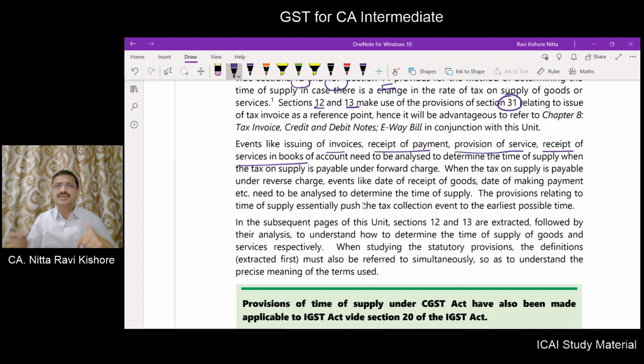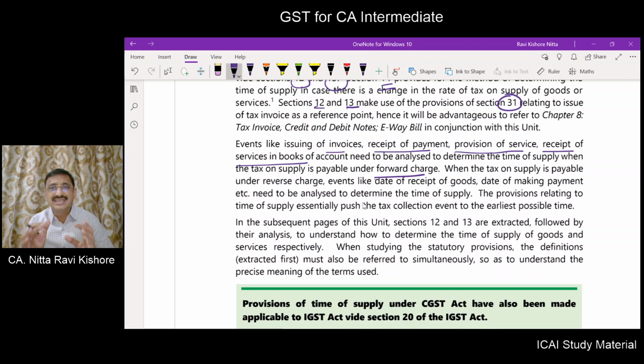All these points will be taken into consideration for determining the time of supply when the tax on supply is payable under the forward charge. Of course, certain other conditions which will be discussed now will also have to be taken into consideration for determining the time of supply of good or service in respect of reverse charge.